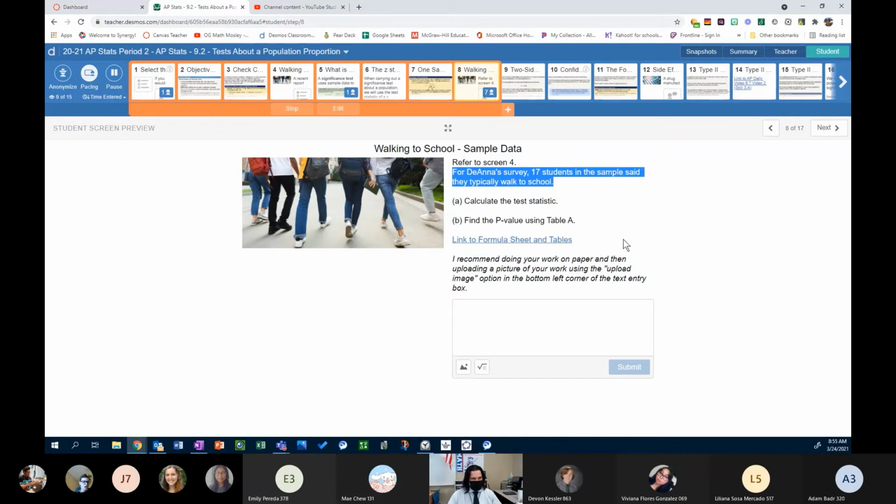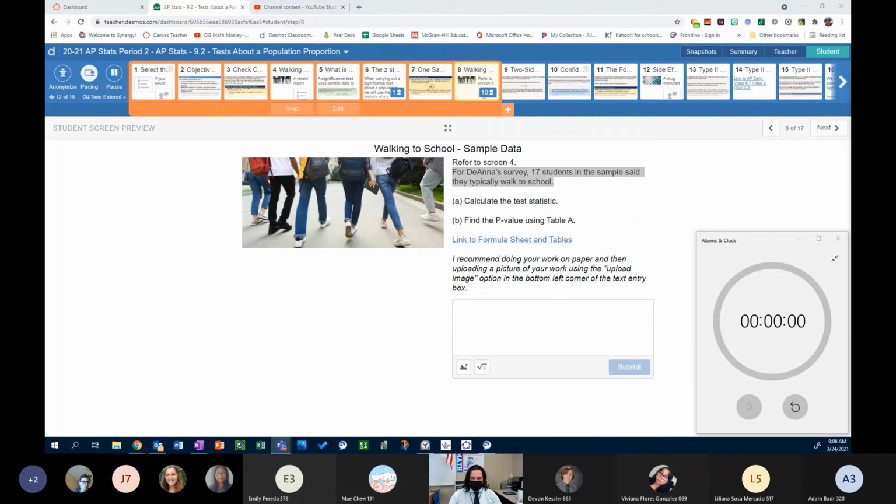Also, before I let you go to work on that, make sure you know what the null hypothesis and alternative hypothesis are, right? Because we need to know the direction. Are we saying p is greater than the null, less than the null, or just not equal to? So look at the original context to see what our alternative is going to be, because that tells us what to do with the z statistic once we have it using table A.